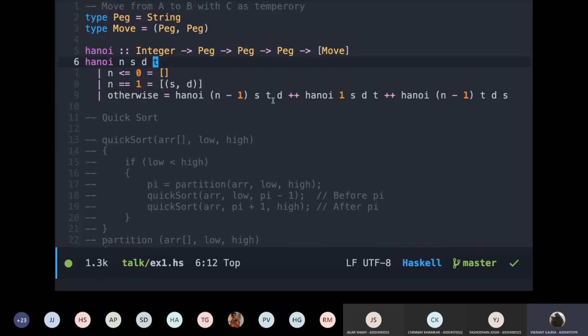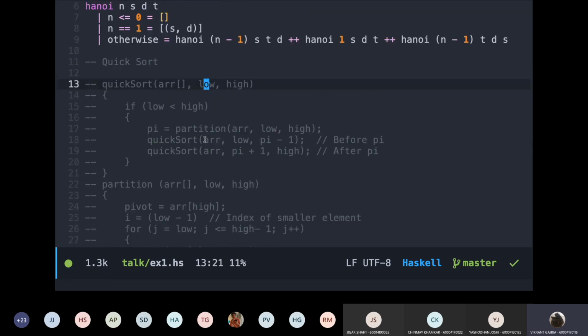Instead of writing for loops and while loops, you have this thing called pattern matching. Given a few base conditions, you might have read about this in recursion, like n is equal to 1, n is less than or equal to 0, you define the output. And if no base condition is satisfied, you directly write the logic for solving for that input. So this is the exact definition of what I meant by functional programming. Given an input, you want to define the outputs. So here, this is the input and this is the output. This is the input and this is the output.